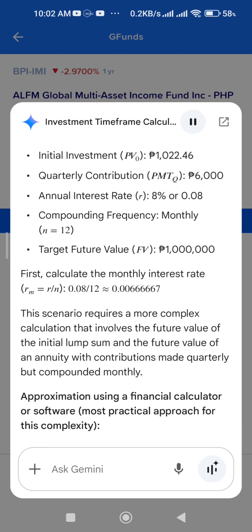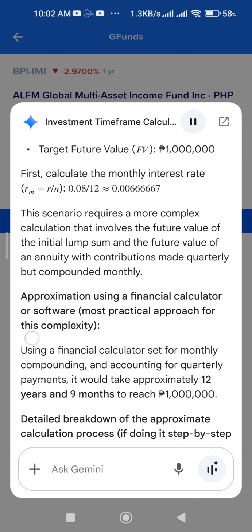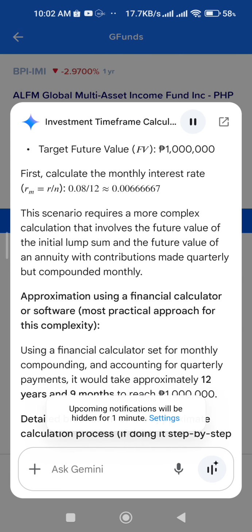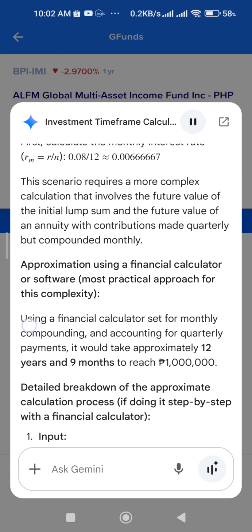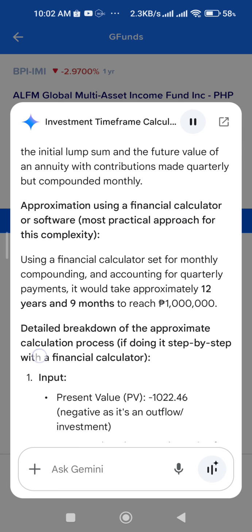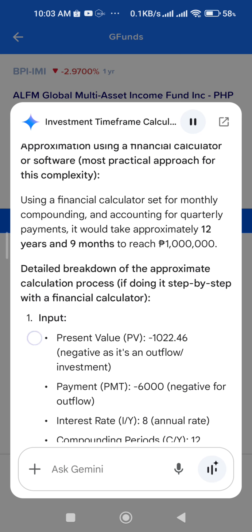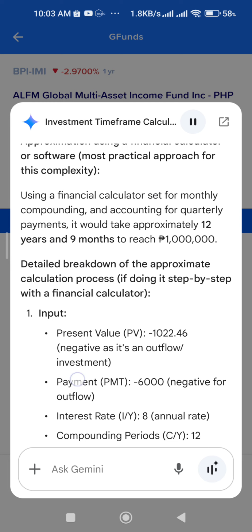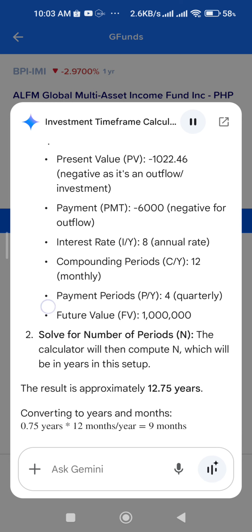First, calculate the monthly interest rate, R_M equals R/N, which is 0.08 / 12, approximately 0.0066667. This scenario requires a more complex calculation that involves the future value of the initial lump sum and the future value of an annuity, with contributions made quarterly but compounded monthly. Approximation using a financial calculator or software is the most practical approach for this complexity. Using a financial calculator set for monthly compounding and accounting for quarterly payments, it would take approximately 12 years and 9 months to reach 1 million pesos.